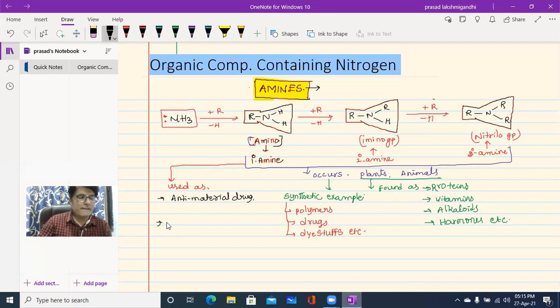Second point, let us write an example of an anti-malarial drug. That is nothing but quinine. The example for an anti-malarial drug is quinine.